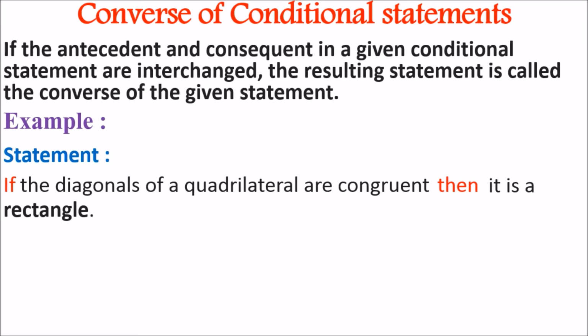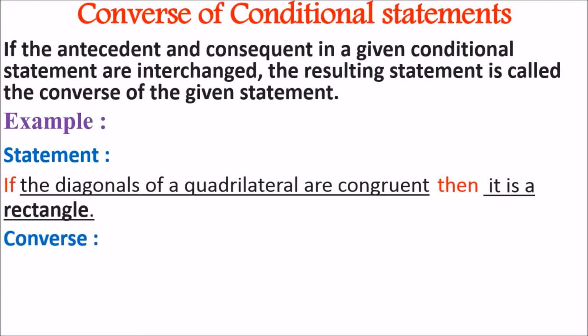So what is the antecedent in this? The diagonals of a quadrilateral are congruent. That is the antecedent of the statement. And what is the consequent? It is a rectangle. So what are we going to do? We are going to interchange the diagonals of a quadrilateral are congruent with it is a rectangle.